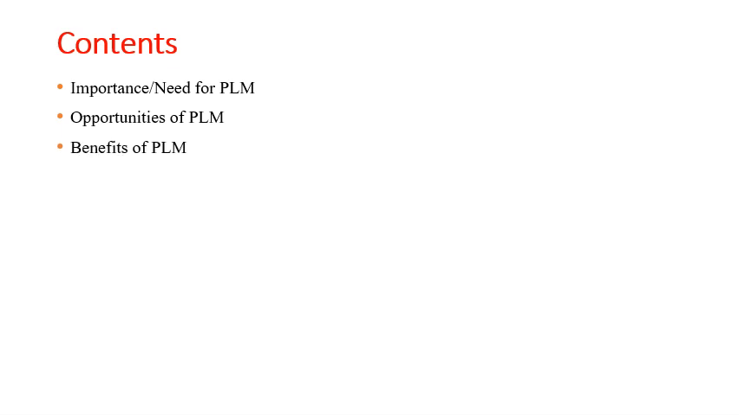So let us look at the contents of this second part. We'll be looking at the importance or need of PLM first, and once we understand why PLM is necessary and why it is important, next we will look at what are the different opportunities for PLM, what areas or opportunities lie for PLM, and next we will be looking at the various benefits of PLM. What are the various benefits that an organization will obtain if PLM is implemented in the organization. And then finally we'll look at what the components of PLM are and what PLM is made up of.